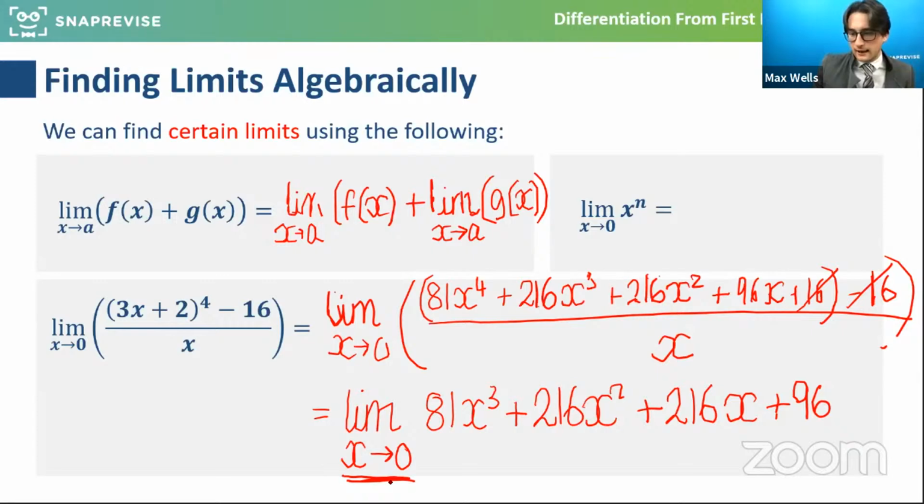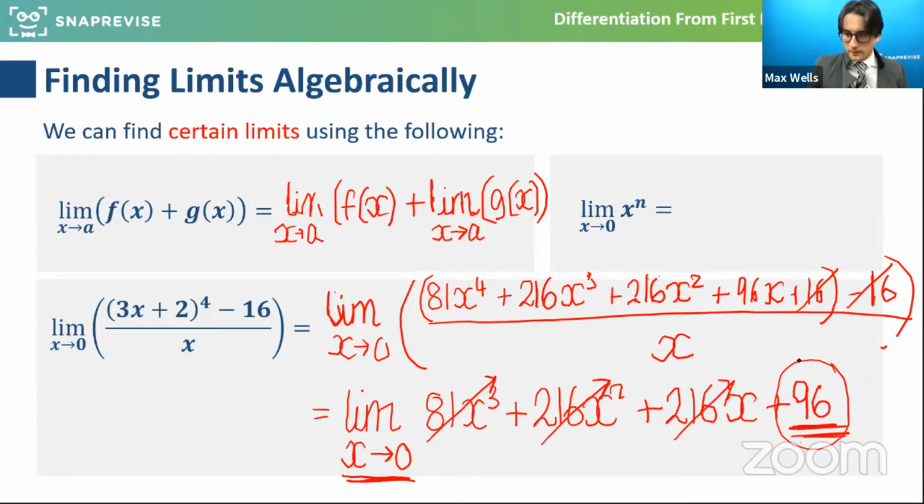Now, if x is approaching 0, if x is getting smaller and smaller towards 0, excellent. What's going to happen here is that this is going to approach 0, this is going to approach 0, this is going to approach 0, and the standout bit is this: the whole thing is going to approach 96. As x approaches 0, x is becoming negligible, more and more irrelevant, and we're looking at what the function overall is tending towards. The function here is tending towards 96, so the limit of this would be 96.